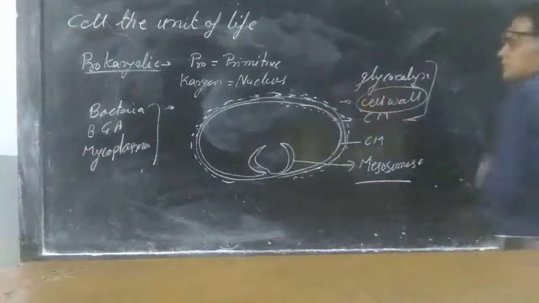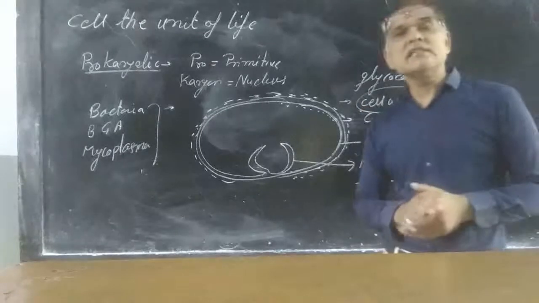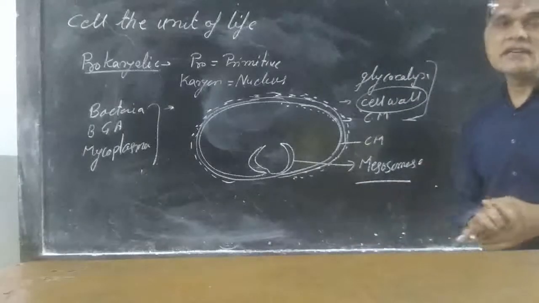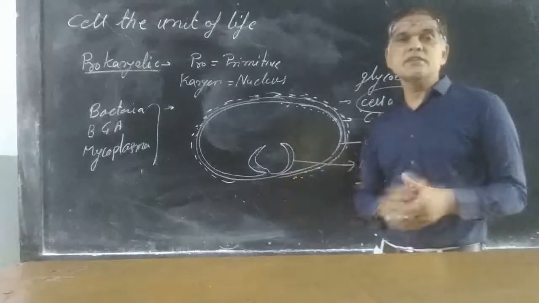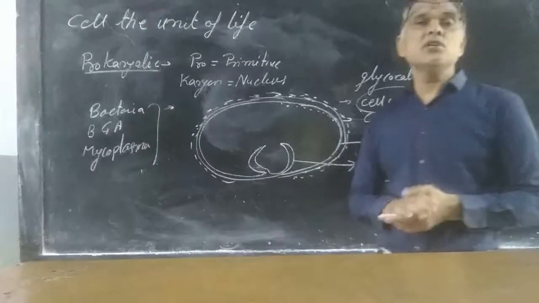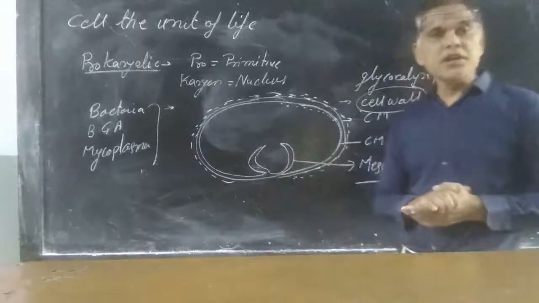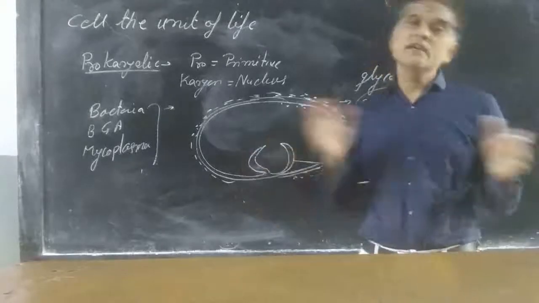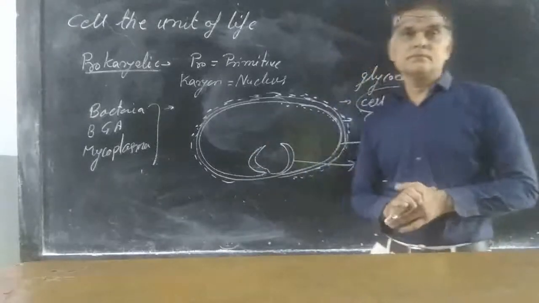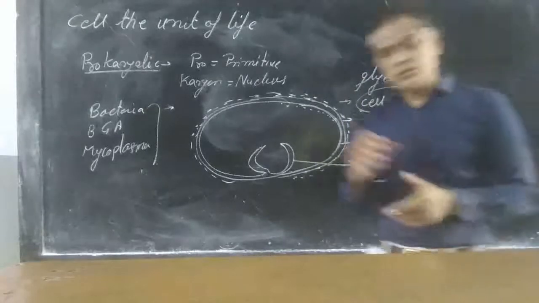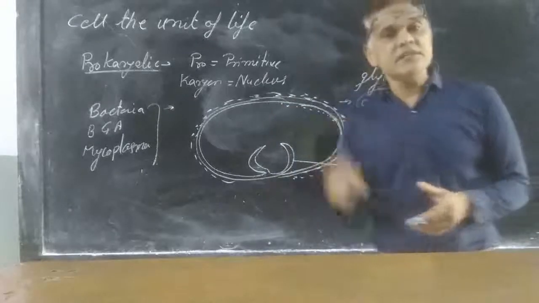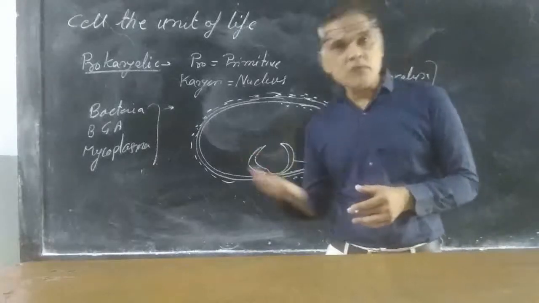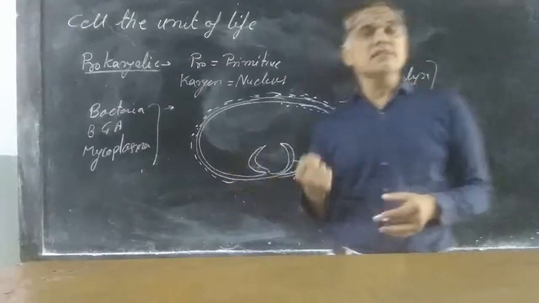On the basis of the nature of the cell wall, bacteria and prokaryotic cells may be divided into two groups, and this division was given by the scientist Gram. Initially they are stained with crystal violet solution, then with iodine, and then washed with alcohol. When stained with crystal violet and iodine, these bacteria take up the stains if we observe under the microscope.